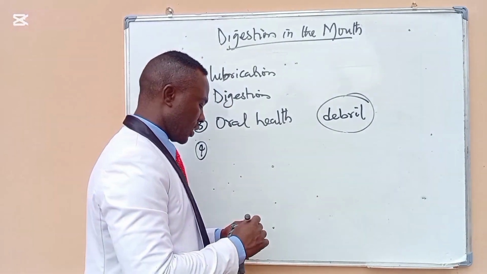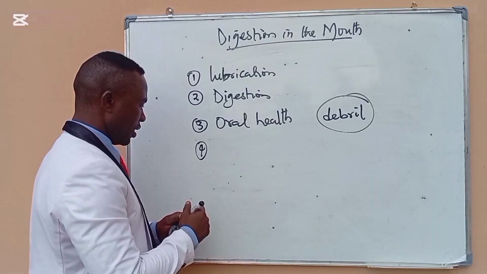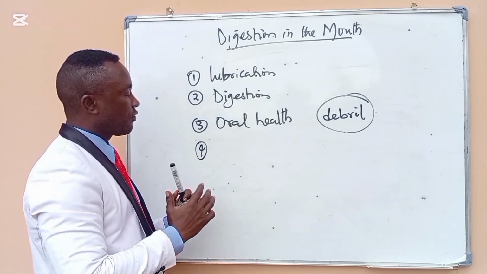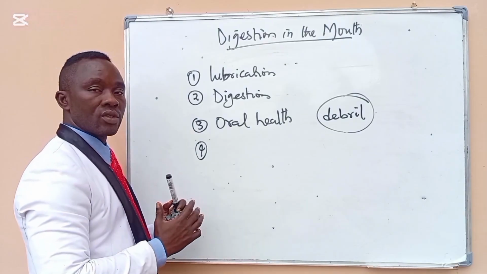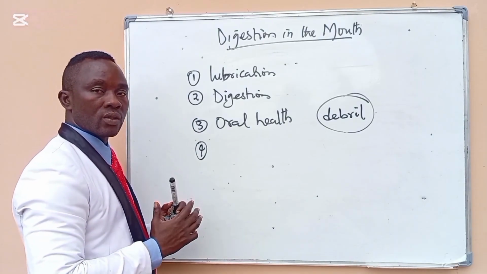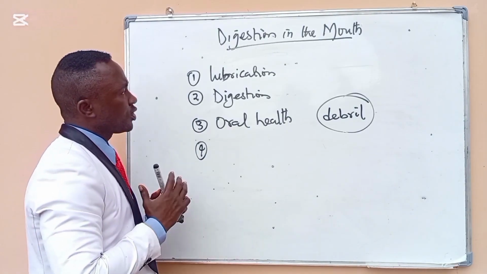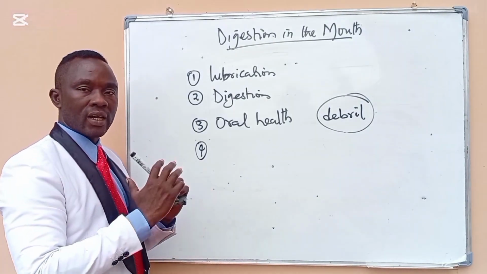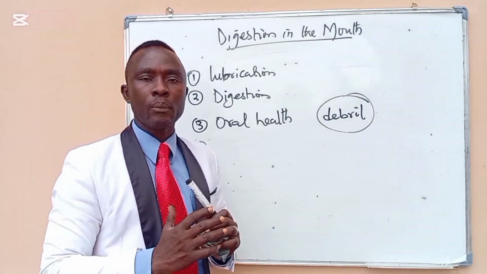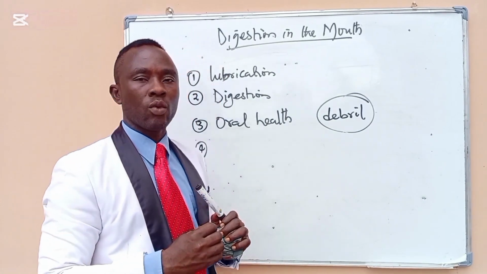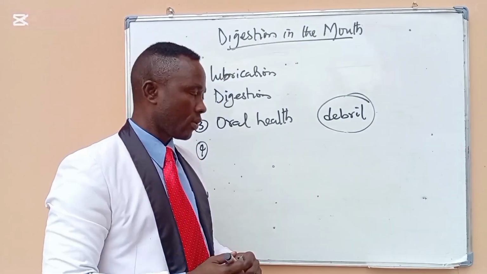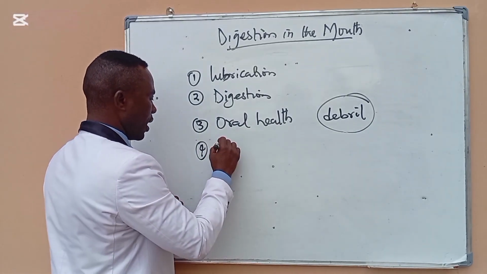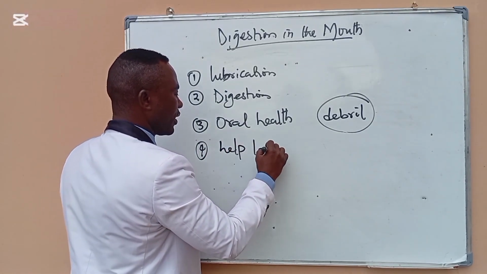Digested food molecules are dissolved by the mucus and serous fluid produced by the salivary gland. This dissolution is very important because it helps the taste buds to detect taste. So that is number four: it helps taste.